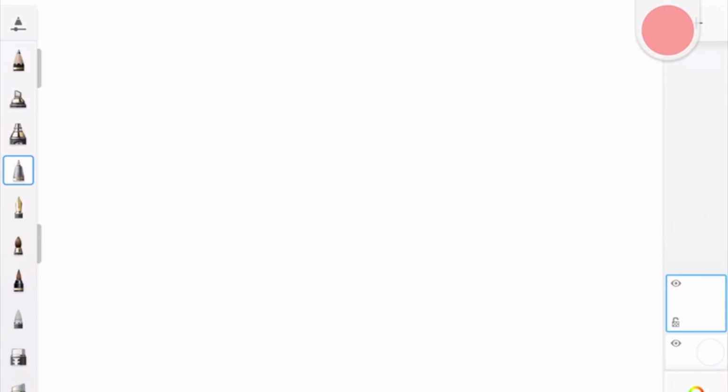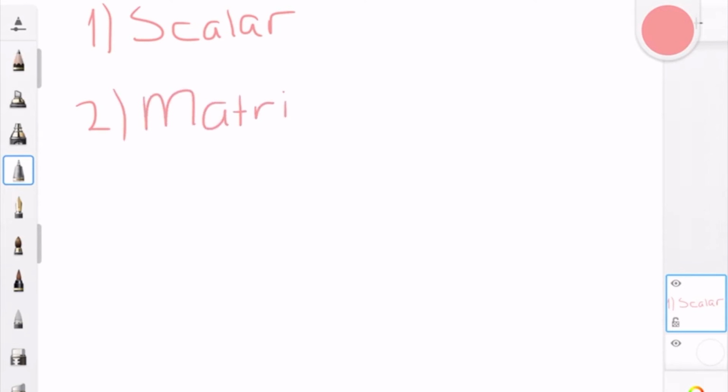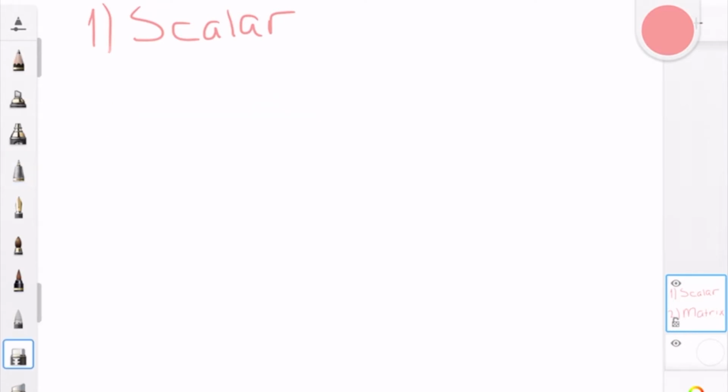There are two main ways of addition and subtraction of matrices. The first way is scalar addition and subtraction, when you want to add or subtract a single number to or from a matrix. The second way is matrix addition and subtraction, when you want to add or subtract two individual matrices. Let's start with scalar addition and subtraction. With scalar addition and subtraction, you have the matrix and then you have your own individual scalar. Now let's do two examples of it.